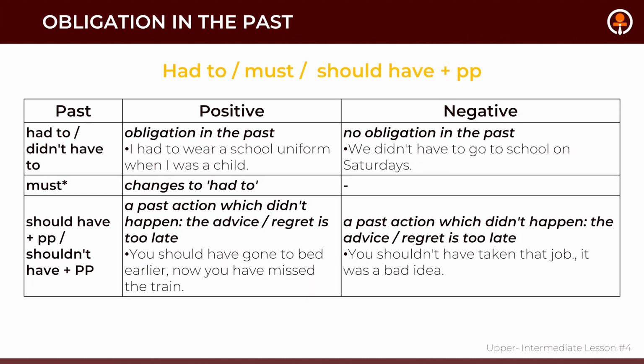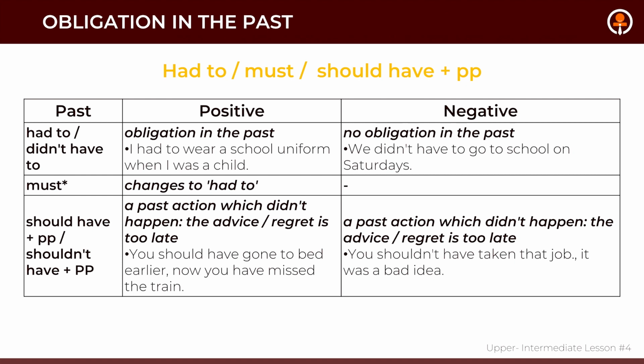So what about obligation in the past? It's expressed with modals such as had to, must, should have plus past participle. So let's take a look at had to or didn't have to. When you're talking about obligation in the past, you can say, I had to wear a school uniform when I was a child. And in the negative sentence, we didn't have to go to school on Saturdays. What about must? It is used when expressing changes to had to.